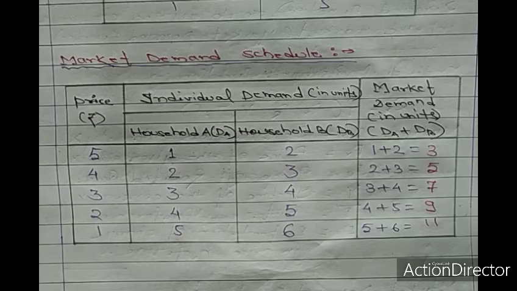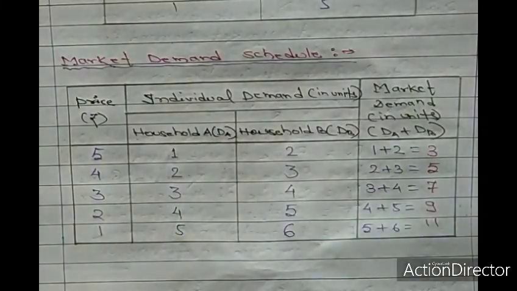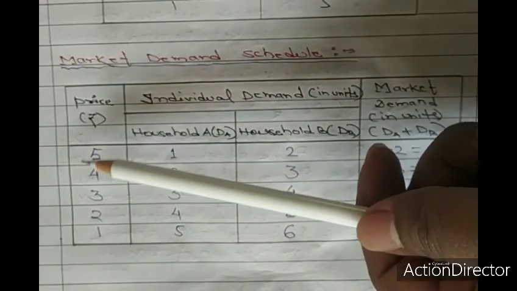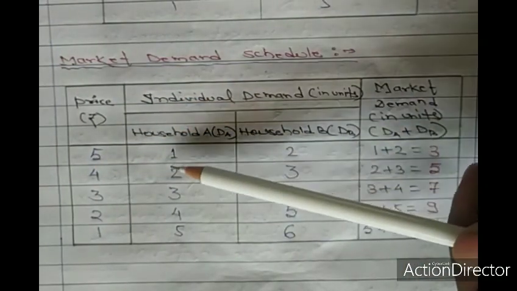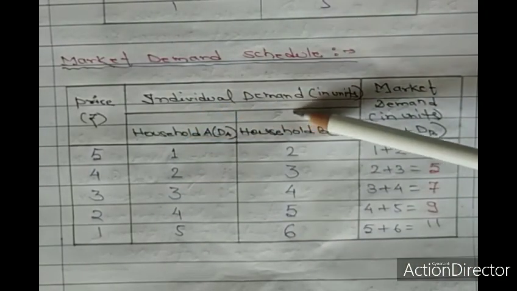Suppose in this particular table we have taken only two consumers, household A and household B. Let us take an example: there are only two consumers in the market. The prices are 5, 4, 3, 2, 1, and the individual demand of household A is 1 unit, 2 units, 3 units, 4 units, 5 units.